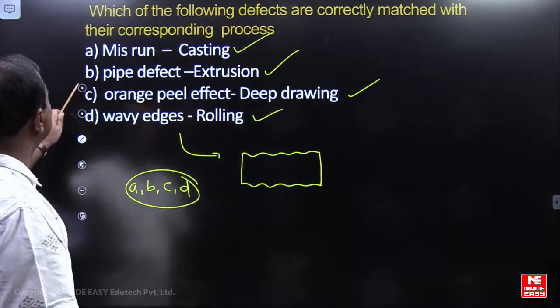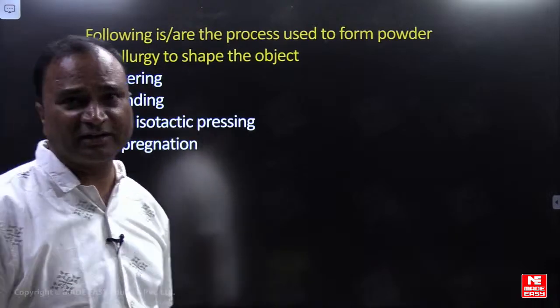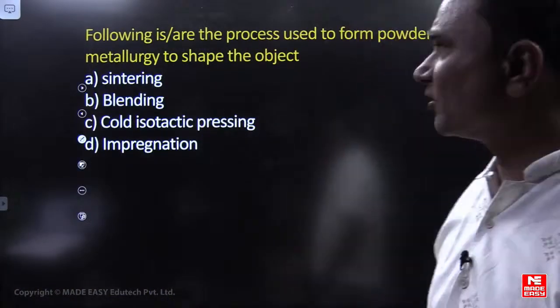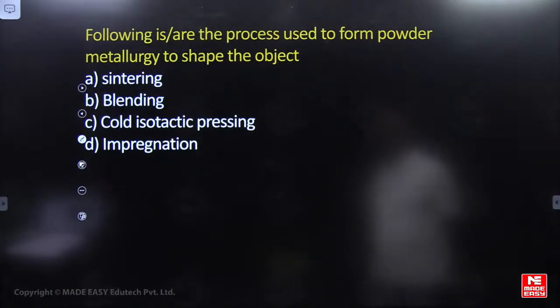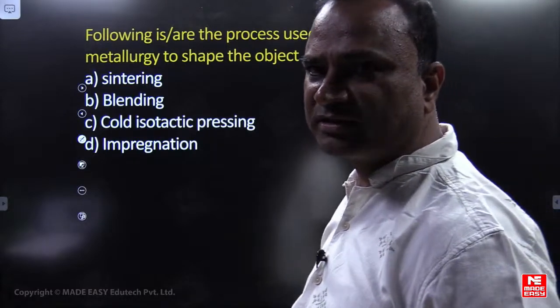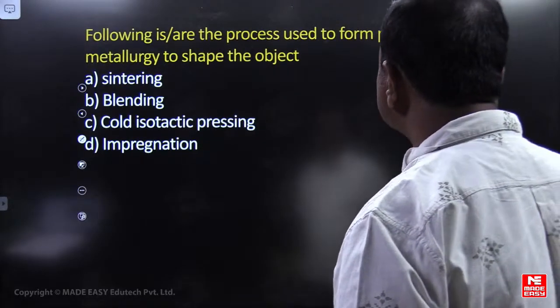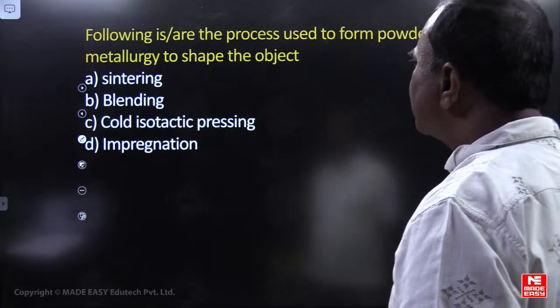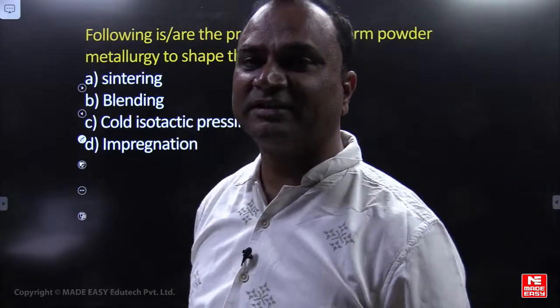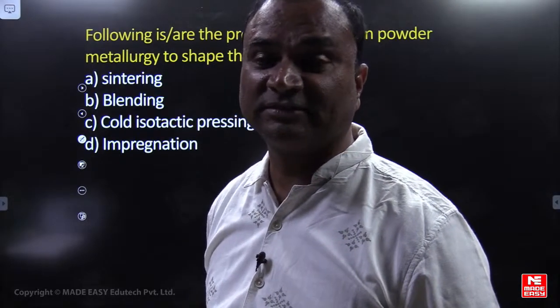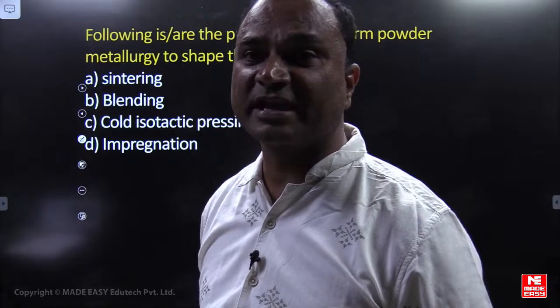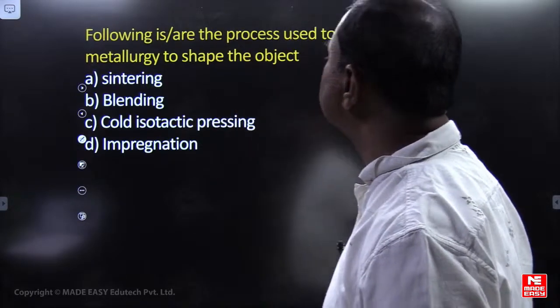Okay now, one question you can look at with respect to powder metal. Last question for today. Following are the processes used to form powder metallurgy to shape the object. Which type of processes can be used to shape this object?